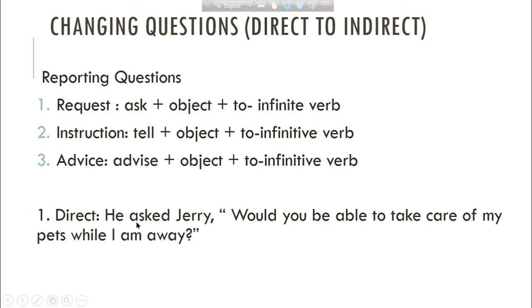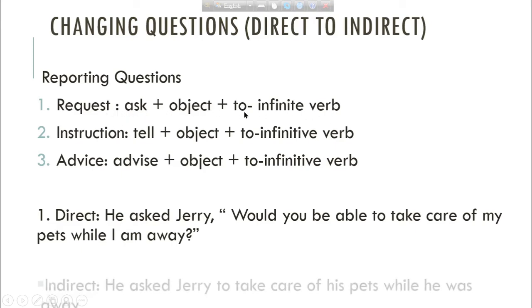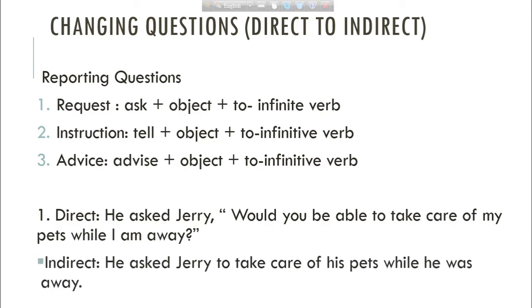So the first one is, he asked Jerry, would you be able to take care of my pets while I am away? So this sentence is a request. So we will follow this instruction while changing it into indirect speech. He asked Jerry to take care of his pets while he was away.